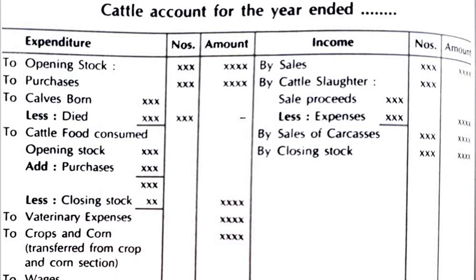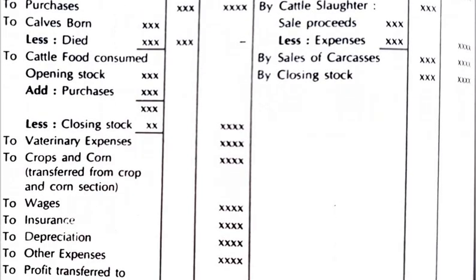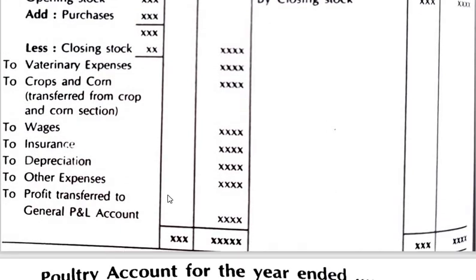Then by closing stock, and then you get the profit or loss for the year, I mean for the dairy product, which is transferred to general profit and loss account.